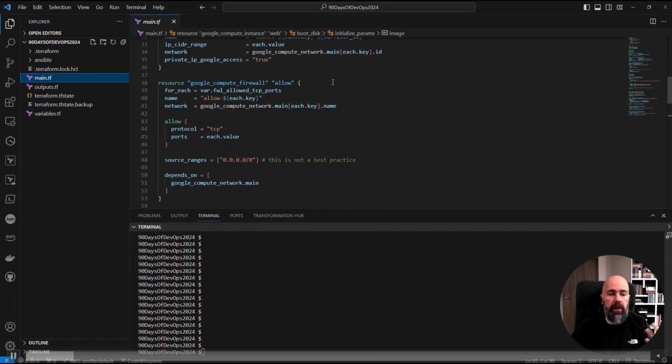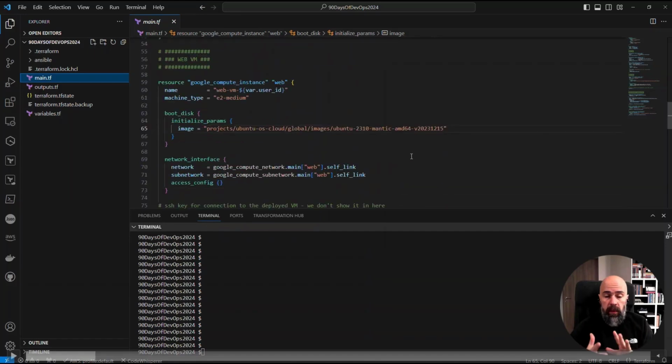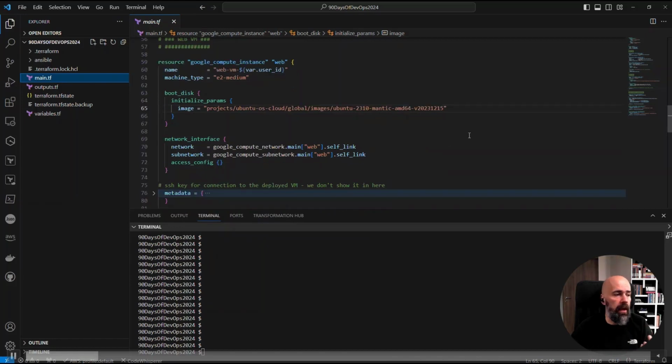And in this situation, we're going to create three firewall rules. We're going to open ports 22, 80 and 443. The source range is there, where it is not the best practice, written as a comment. It's just for this demo. Don't do it like this unless you have a good case. So we've created the three network resources with Terraform. We're defining now how to create the fourth resource, which is our web VM.